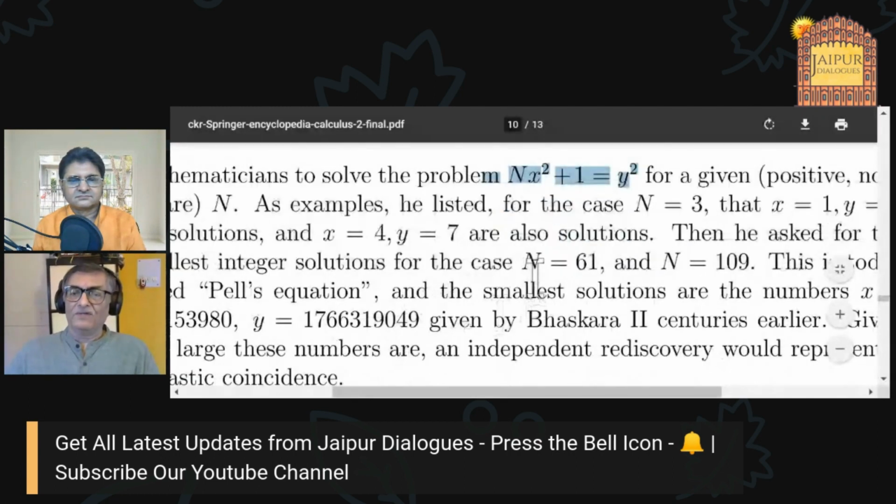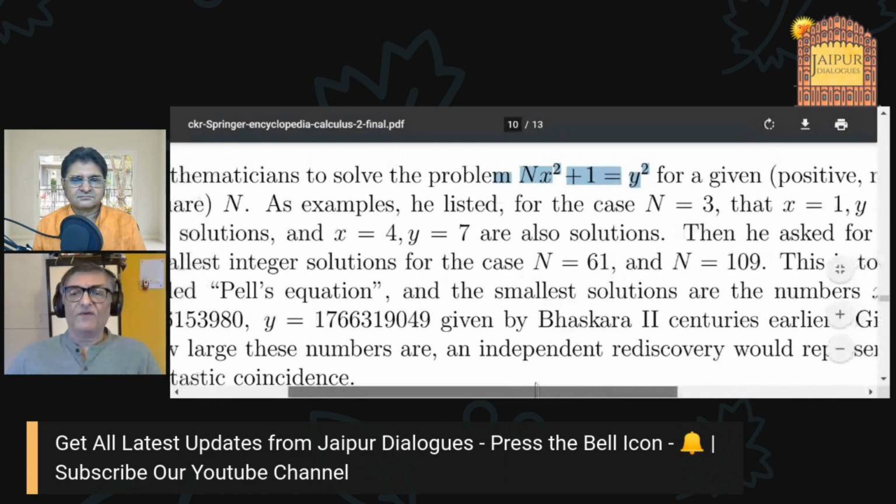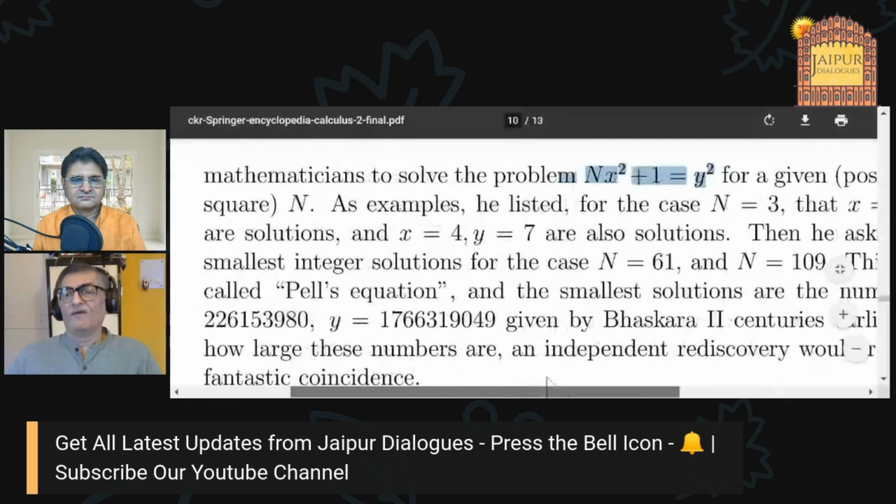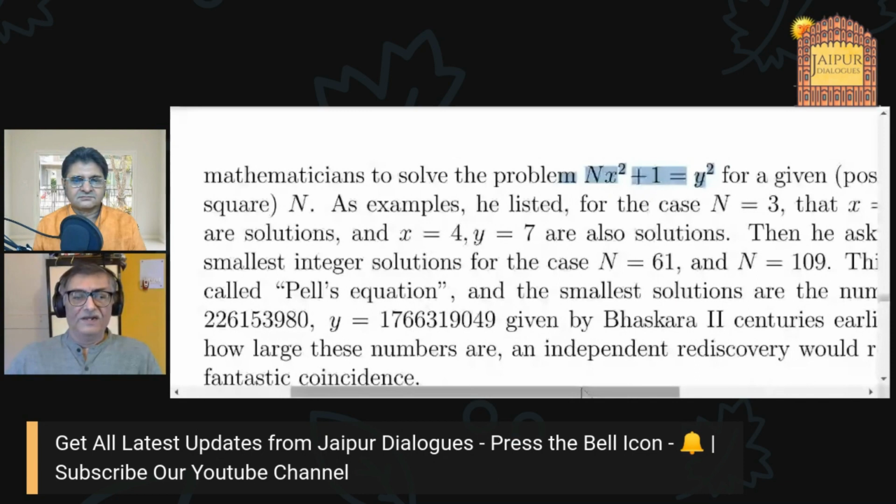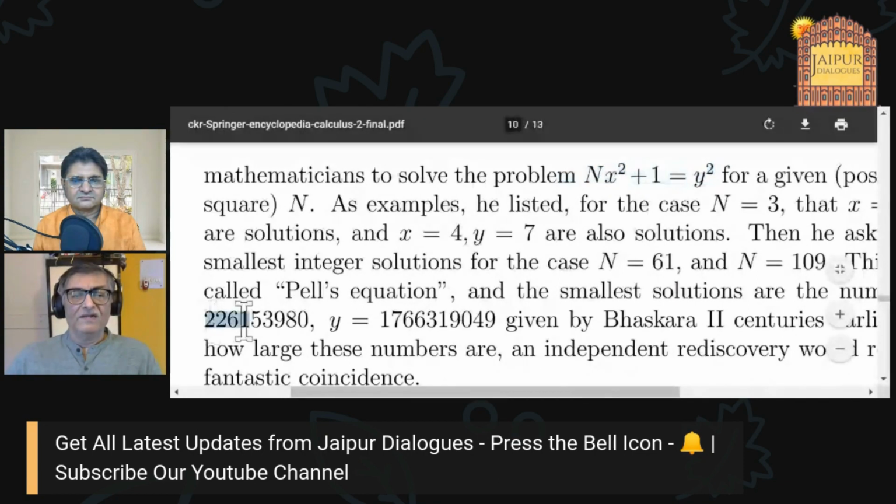And Fermat took the value of n equal to 61, and he posed this as a challenge problem for all European mathematicians. Nobody was able to solve it. Reason is that the solution, the numbers involved are very large. So you can see this is one number, and you can see this is a second number.